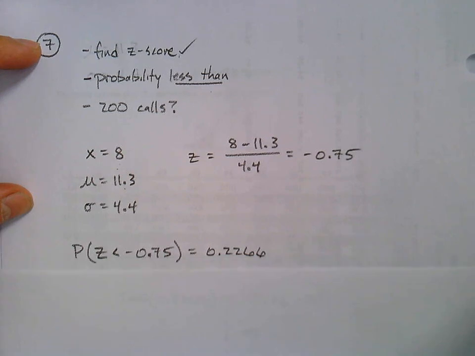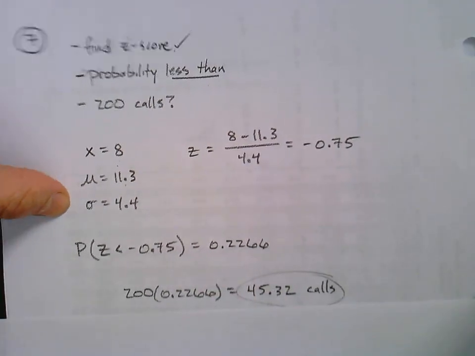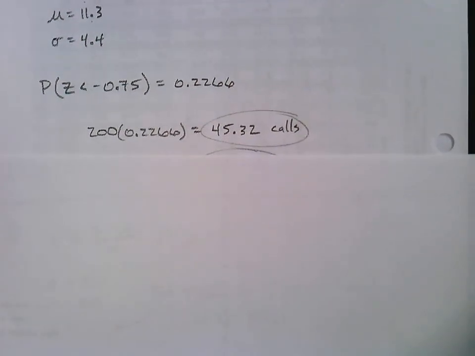Once we have that probability, if they're then asking about 200 randomly selected calls, what we'll do is multiply our probability by 200, and we end up with, you can see it right there, 45.32 calls. You could answer that way, or maybe you round that to just 45 calls. Either one makes sense.